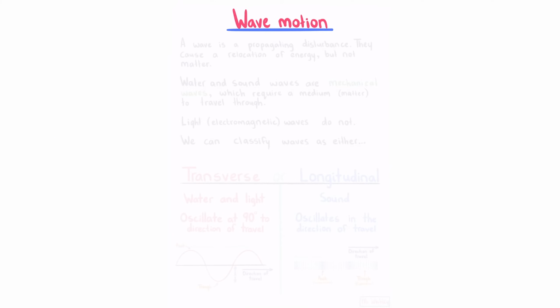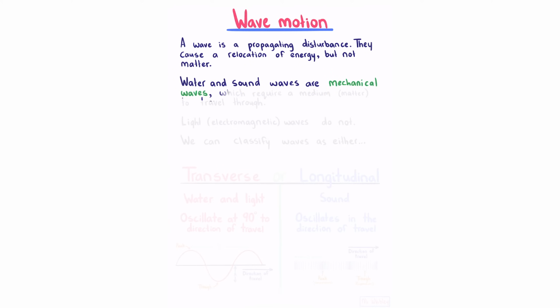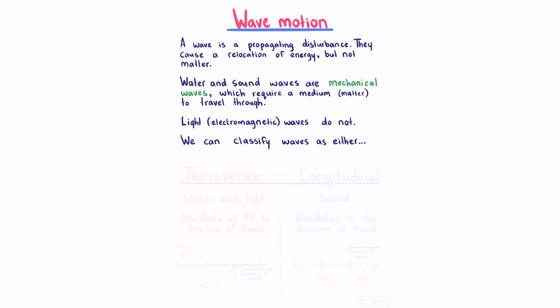Wave motion. A wave is a propagating disturbance. They cause a relocation of energy, but not matter. Water and sound waves are mechanical waves, which require a medium to travel through. Light or electromagnetic waves do not. We can classify waves as either transverse or longitudinal.